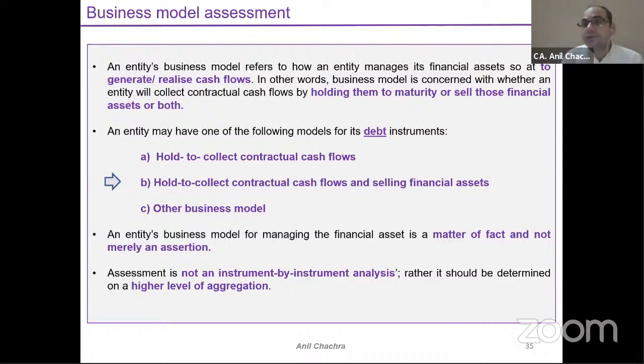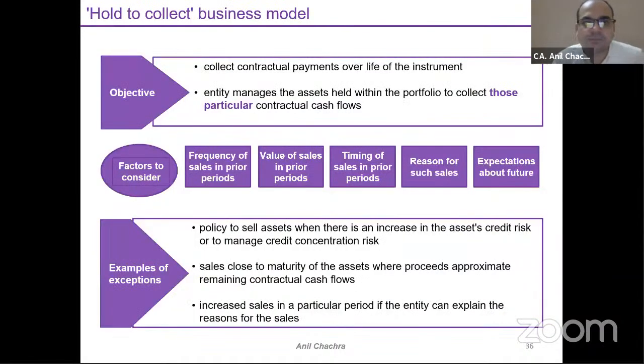So how would you make this assessment? Okay, I want to apply hold to collect, or I want to apply hold to collect and sale. You can't do it on an instrument basis. You need to categorize the investment in a particular category at a higher level and do your assessment. It might be that a company has 4 or 5 business models in their corporate sector. Sector A would be hold to collect, sector B would be hold to collect and sale, and sector 3 would be residual, meaning you can classify your investment as per the FVTPL category.